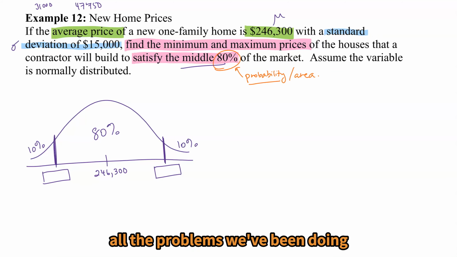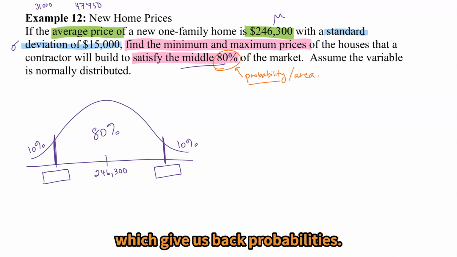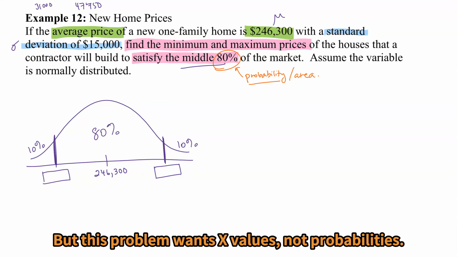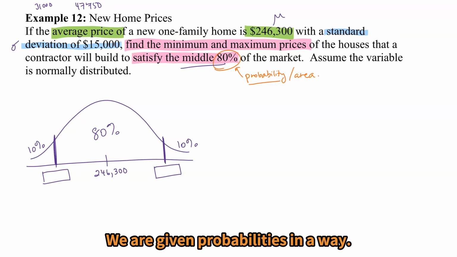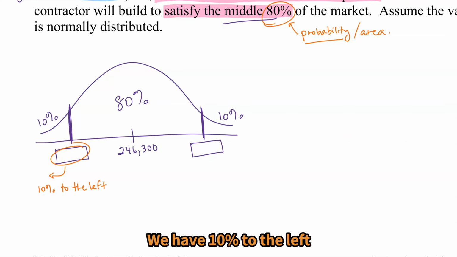So far, all the problems we've been doing have been using the norm.dist function, which gives us back probabilities. But this problem wants x values, not probabilities. We are given probabilities in a way. In this left number, we have 10% to the left.